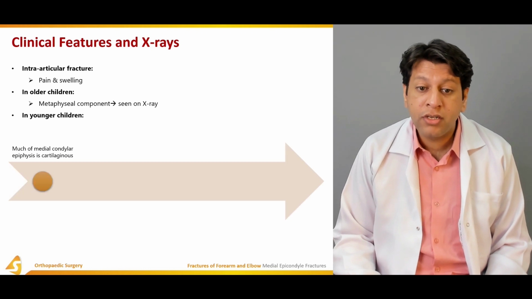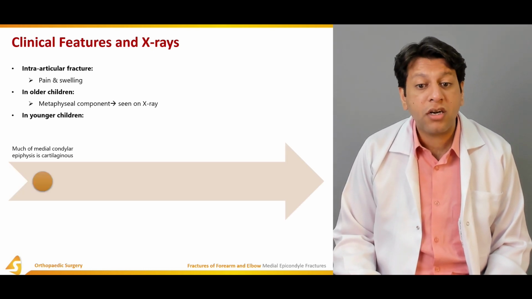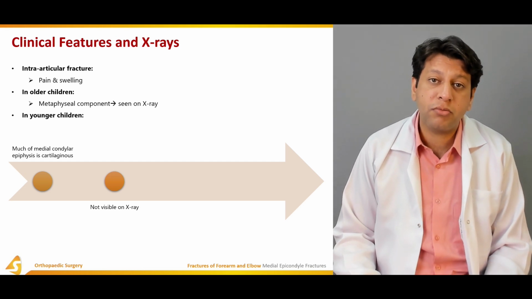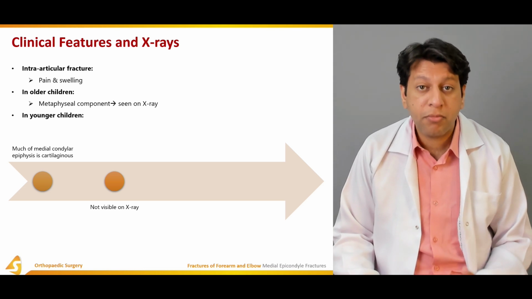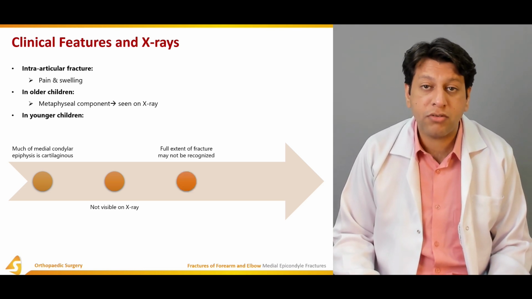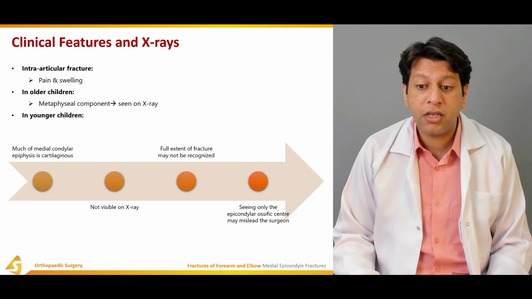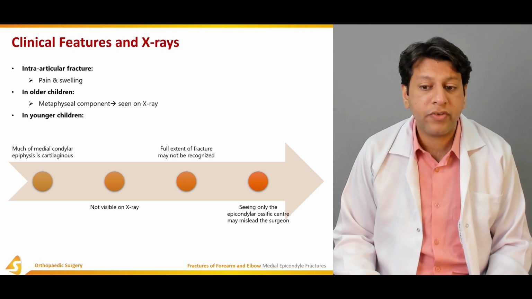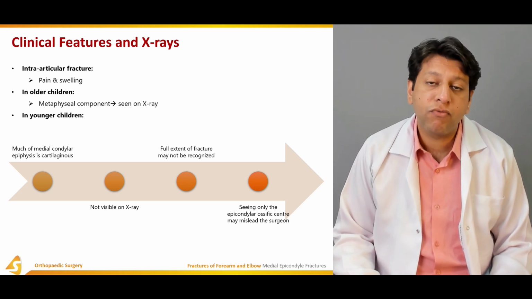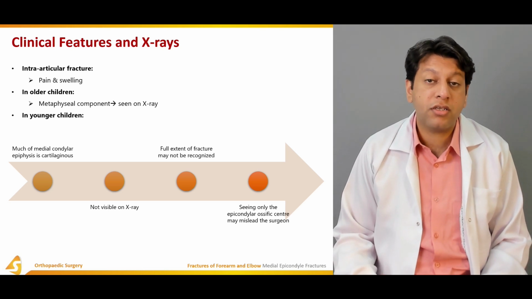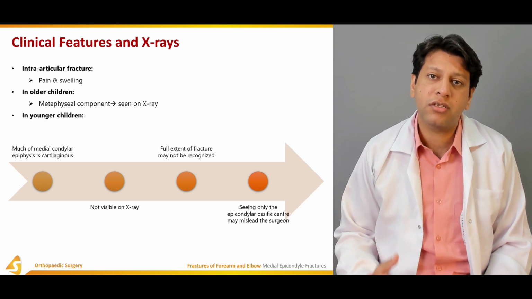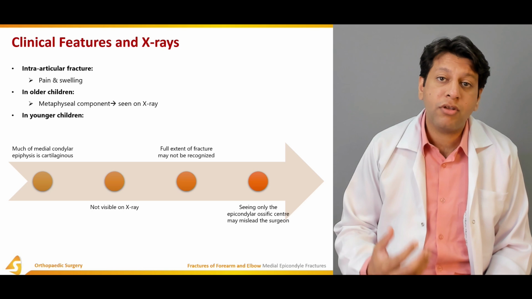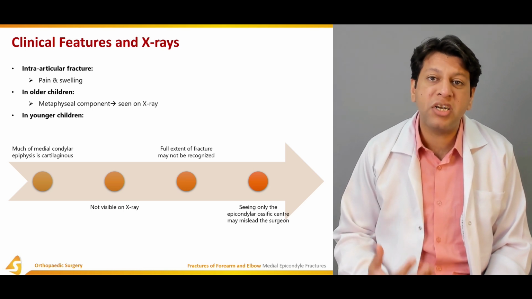In younger children, much of the medial epicondyle apophysis is cartilaginous, so it may not be very visible on the x-ray, and even when seen it appears as a very small fragment. But when you open it up, you see a very large fragment, because the cartilage may not be seen on the x-ray. The full extent of the fracture may not be recognized, and seeing only the epicondylar ossification center may mislead the surgeon. That is why it's very important to carefully analyze these fractures, especially the lateral condyle and the medial condyle, because ossification centers have not completely appeared, or even if ossification has started, they have not completely ossified.